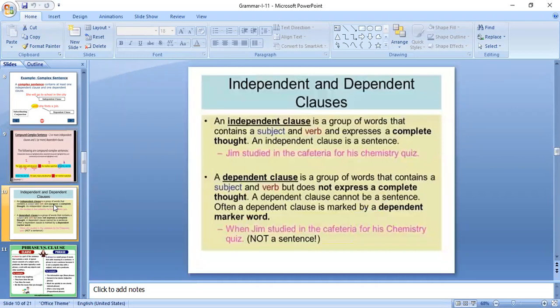See here, very clearly you can understand what is an independent clause, what is a dependent clause. An independent clause also contains a subject plus verb. While I'm explaining, you just try to go through the definitions. Read the lines, and through that you can understand very easily.